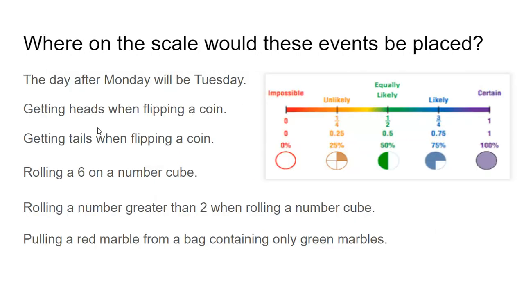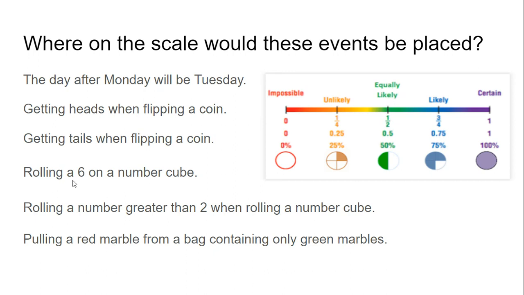Let's take a look at some examples. So, where would we put these on the scale? The day after Monday will be Tuesday. Well, that's something that always happens, so that would be considered certain. It'd be placed here. Getting heads when flipping a coin. Well, there's two sides on a coin, total number. One of them is heads, so it happens half the time, 50%. That's equally likely, or as likely as not. The same thing when you're getting tails. Again, there's two sides on a coin. One of those is tails, so it'd also be equally likely, 50-50.